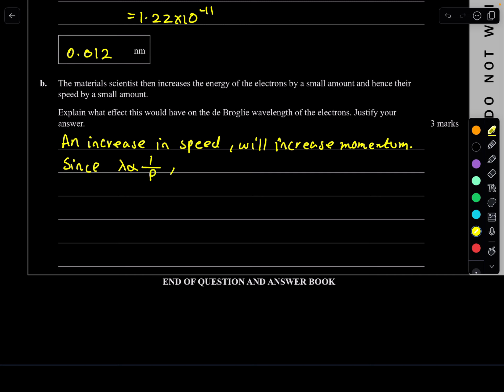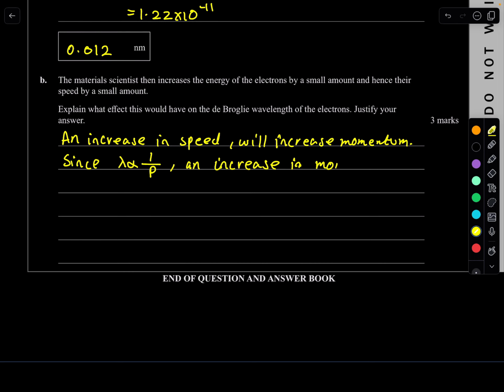An increase in speed will increase momentum. Since wavelength is proportional to 1 over p, an increase in momentum will lead to a decrease in wavelength.